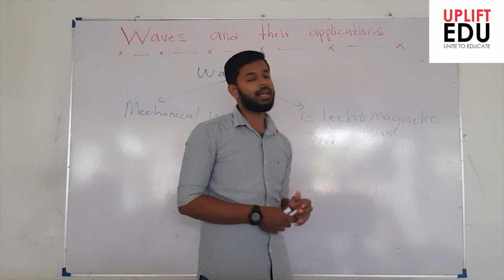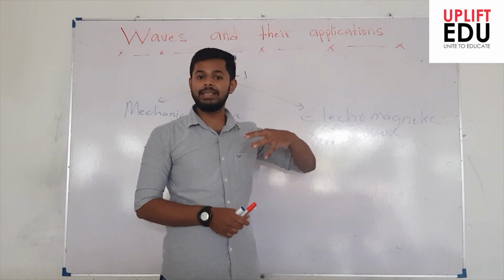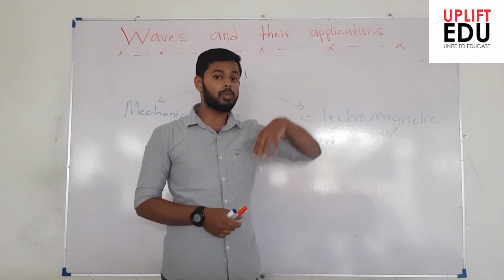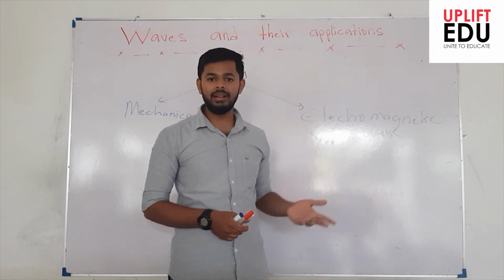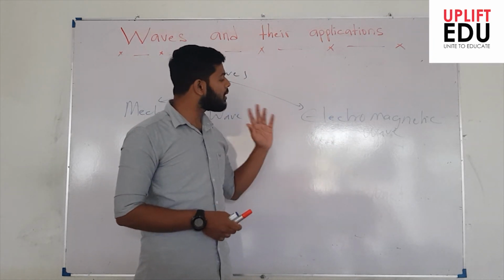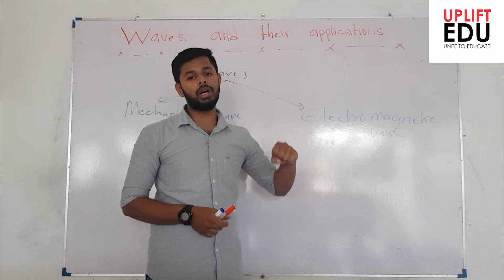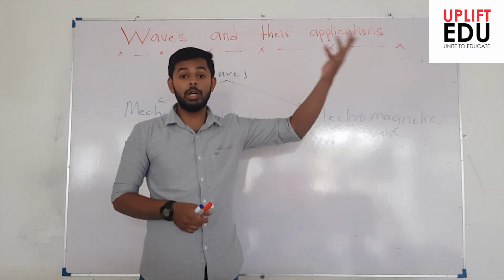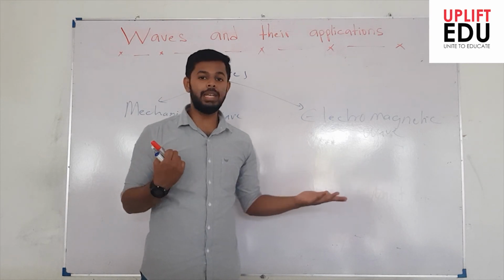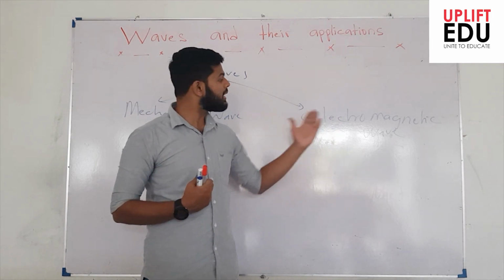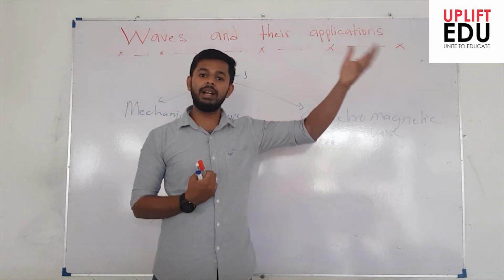What are electromagnetic waves? We say the light energy and the other energies that come from the sun, such as gamma rays, X-rays and so many other rays. These rays do not compulsorily require a medium. That's why from the sun to the earth's atmosphere, there is no such medium. It's just space, right? So these waves even have the ability to travel in space.